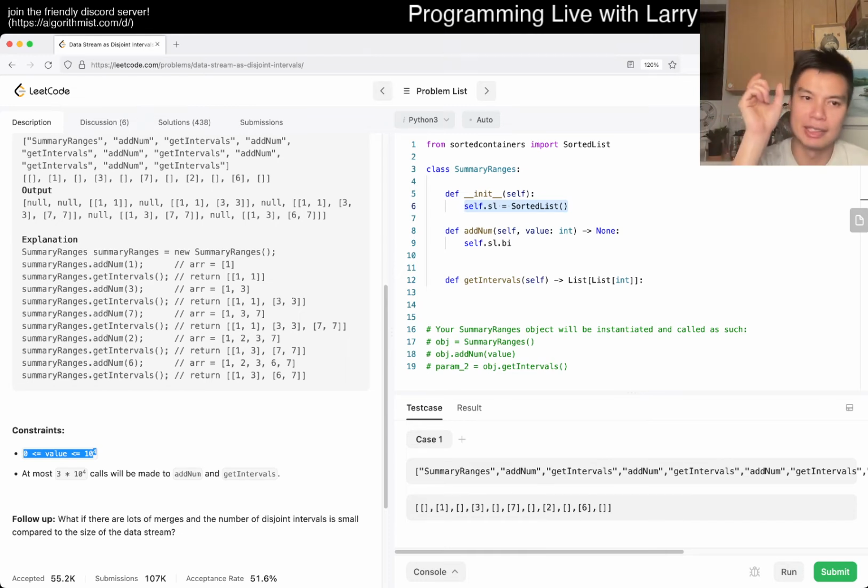Because the idea is that you add a number, you union left, you union right, and that's it, right? Or if they're already in the set. But let's keep it this way for now.